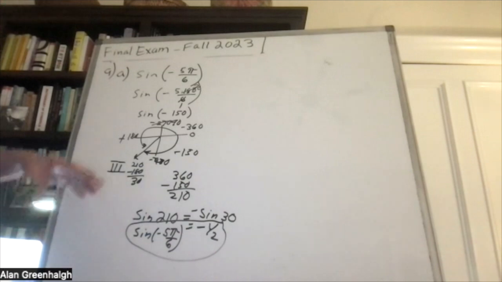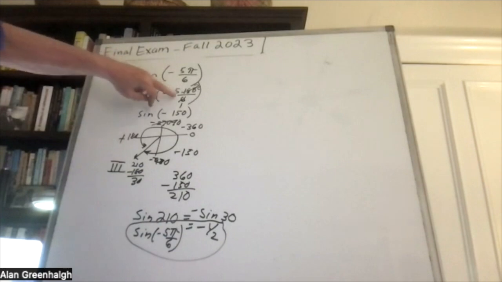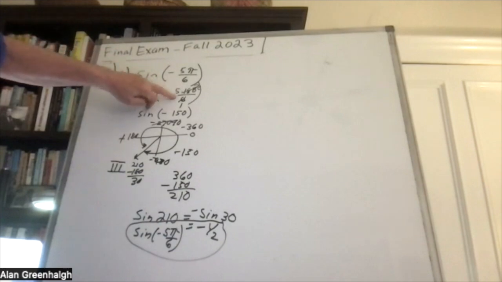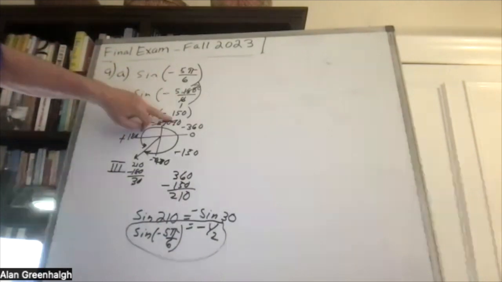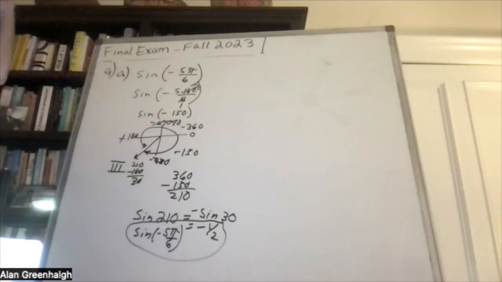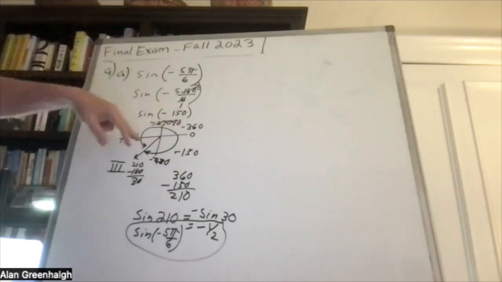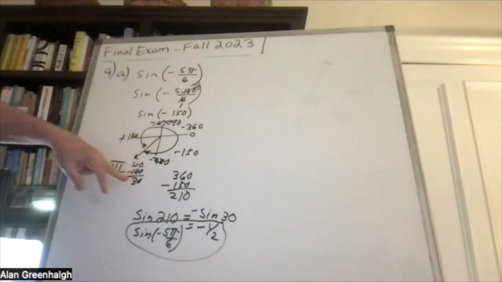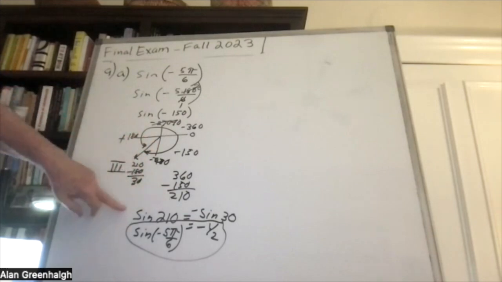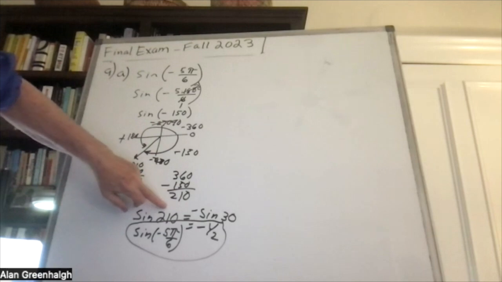So basically what you're doing is converting from radian measure to degree measure, and then subtracting whatever you get, if it's negative, from 360, and that'll give you the positive angle of 210. So we're really talking about the sine of 210.